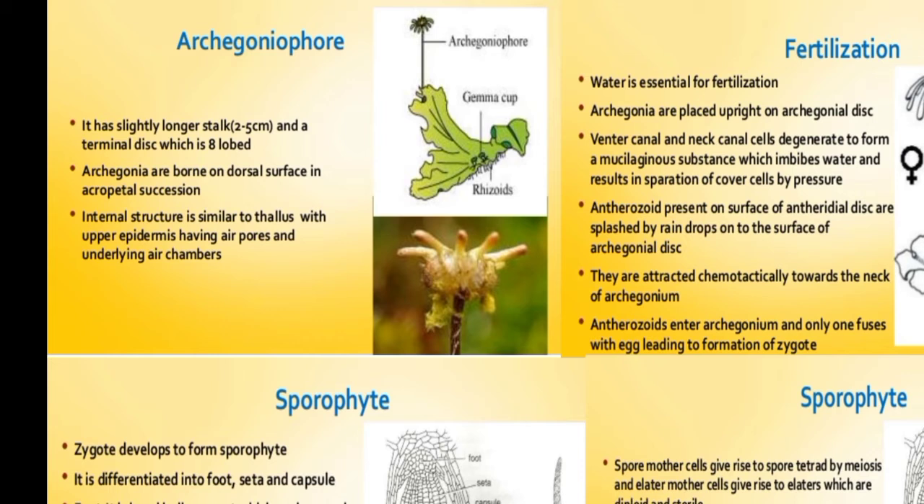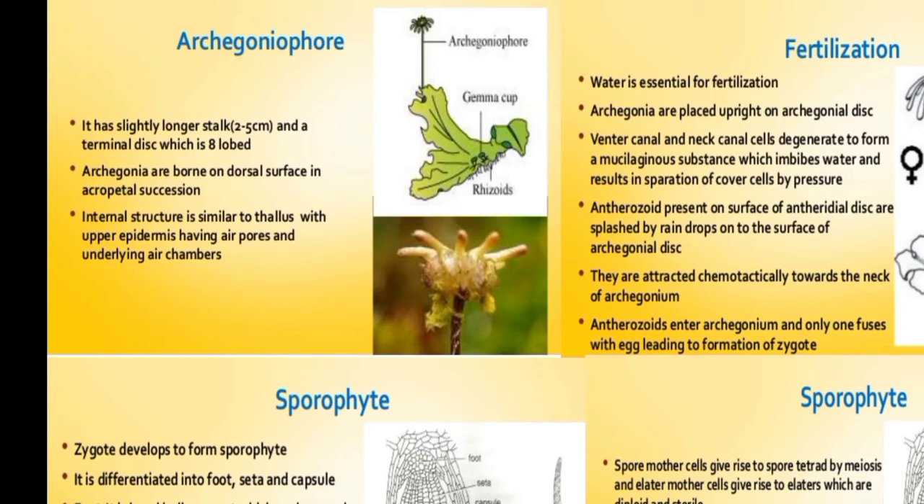Next comes fertilization. Fertilization starts when the swimming anthrozoids reach the archegonial tip with the help of water. These anthrozoids come in contact with the archegonial tip with the help of the water, and the neck canal cells of the archegonia get dissolved, or degenerated. A kind of mucilage is secreted by dissolving the neck canal cells.